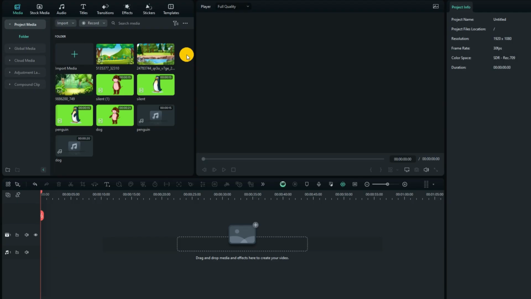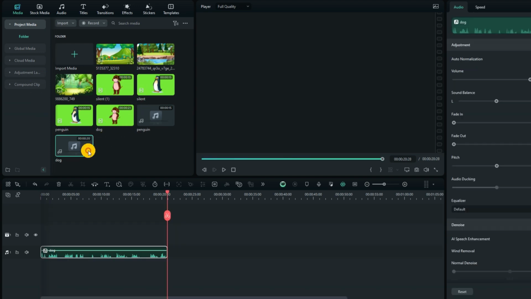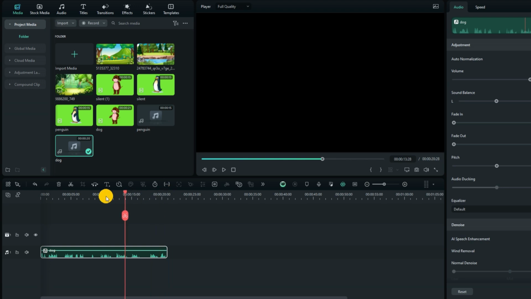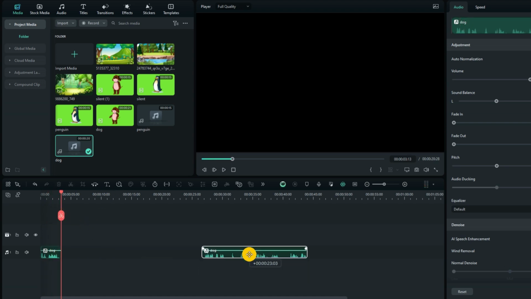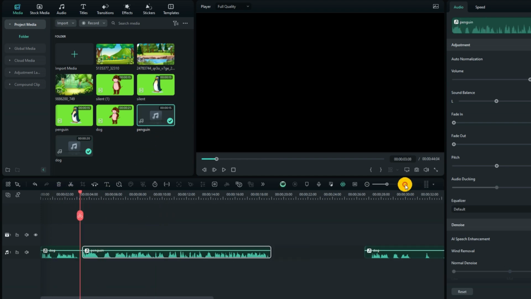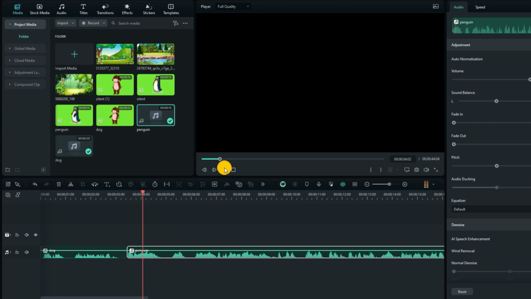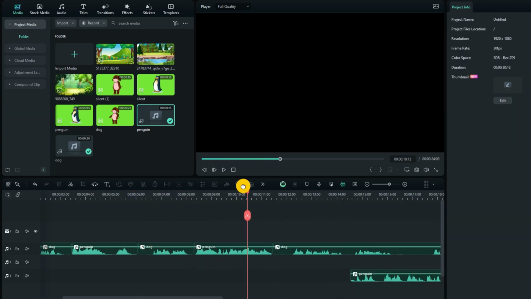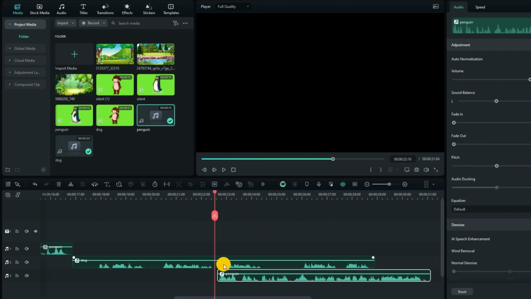Now our final step is editing. You can use any editing tool, but today I'm using Filmora. First we'll import all our files. Next, we'll set the voiceover. For this, I'll trim and adjust the audio dialogue files. For example, if the first dialogue is from the dog, I'll trim it and add the dog's first part. Then trim and add the penguin's first dialogue after that. I'll continue to trim and adjust both voices dialogue-wise.